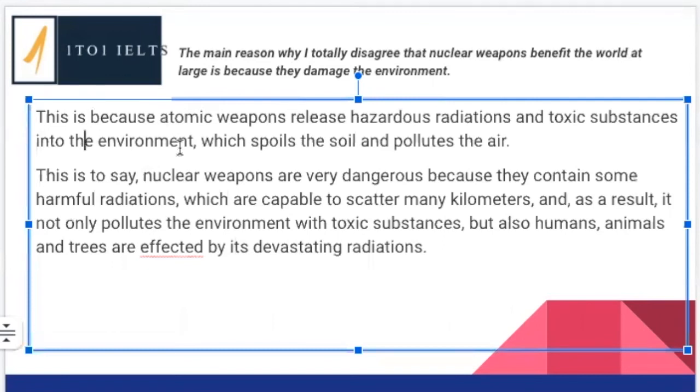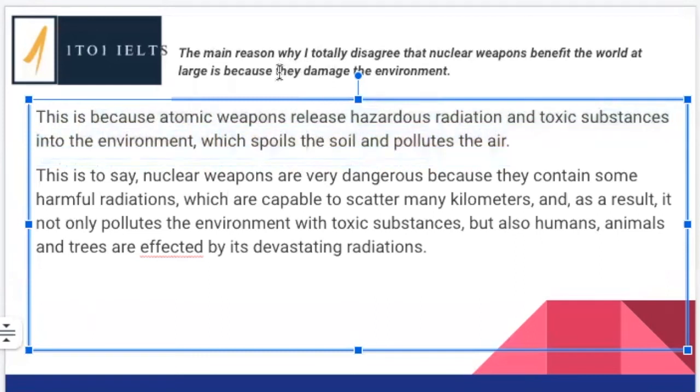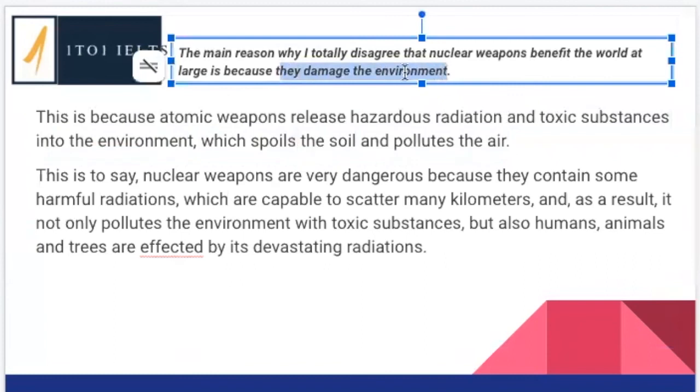So this is because atomic weapons release hazardous radiation. Radiation here is uncountable. So release hazardous radiation and toxic substances into the environment. Good. You got the preposition right. Which spoils the soil and pollutes the air. Good. So here we've just got one sentence, but it is definitely addressing the question. So the important thing here is we are explaining why they damage the environment.